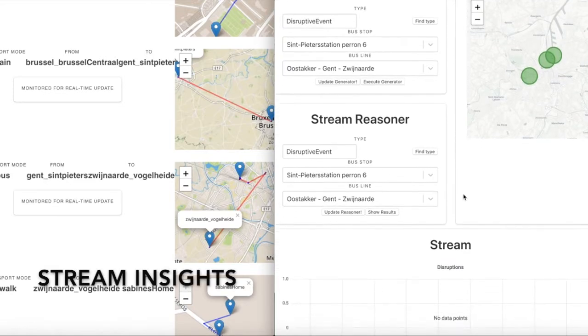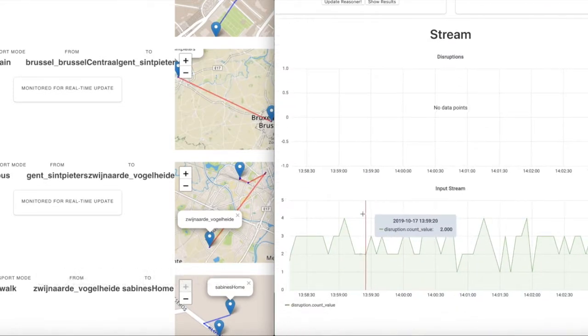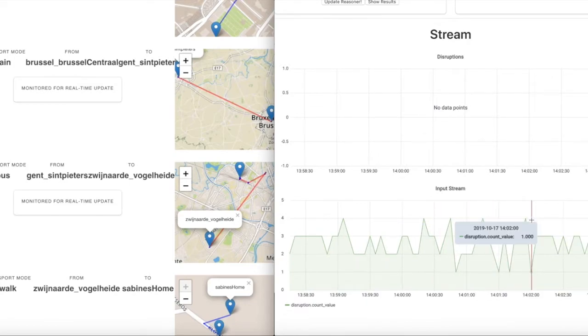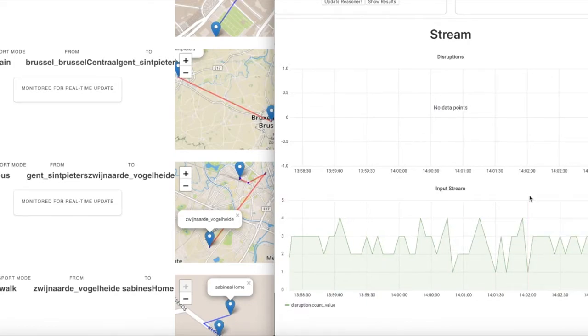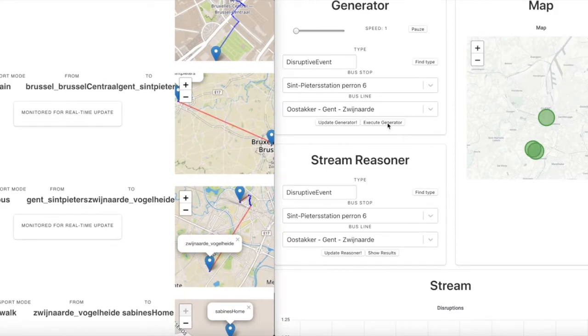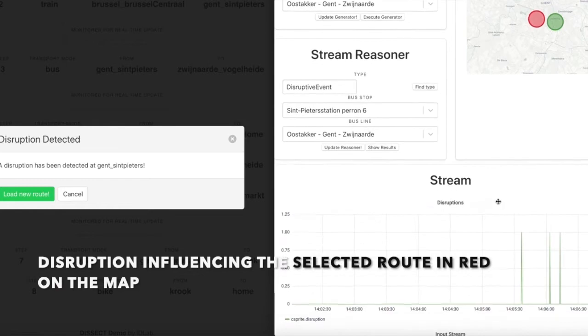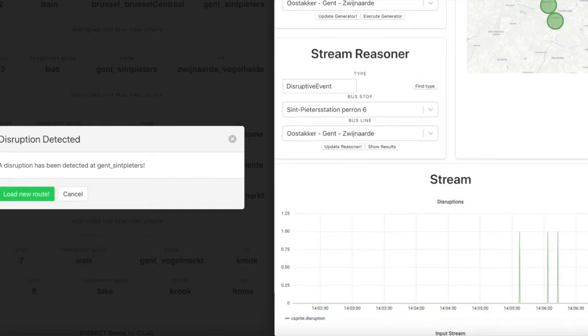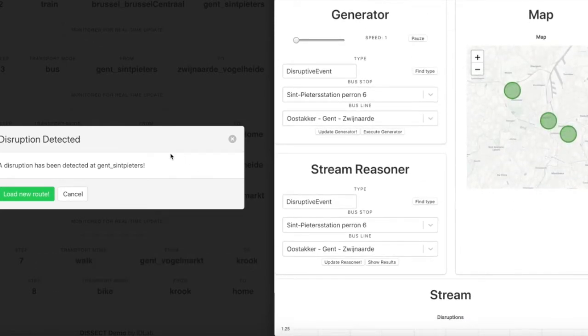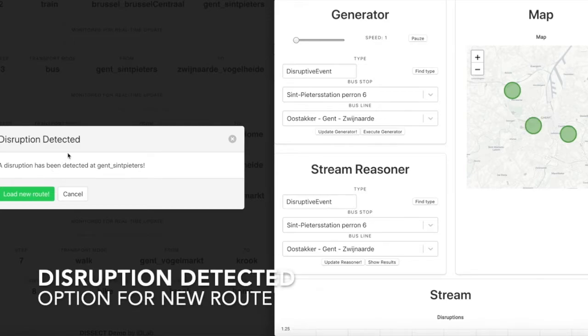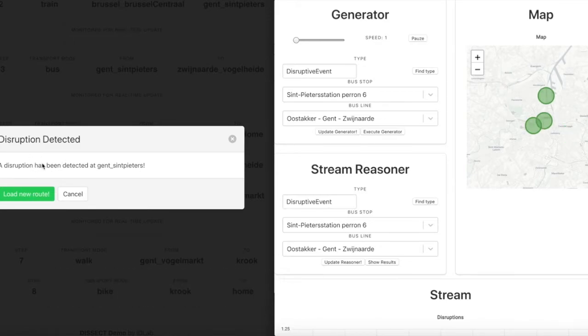The monitoring pane also shows some stream insights, such as the number of updates that have been received. So if we manually induce a disruption that has influence on the route of the user, we can see that the platform automatically detects it. We see the red dot on the right, and we also see a warning on the left. On the right hand side we also see in the stream that a disruption has been detected. An alternative route can now be computed for the user. It adheres to his preferences and his goals.